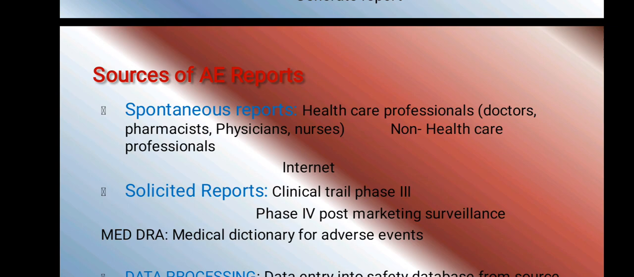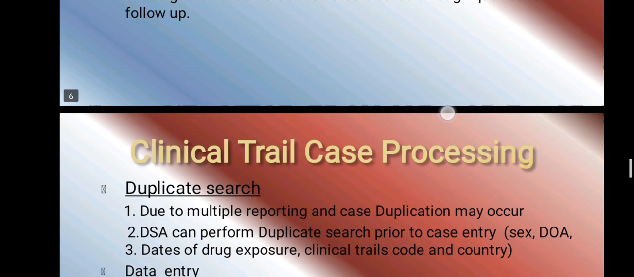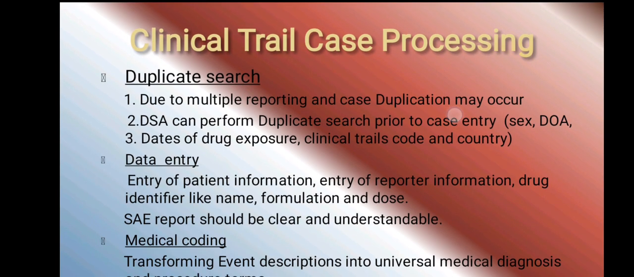Next, sources of where we get the information about adverse events from: through spontaneous reporting, like healthcare professionals, pharmacists, nurses, doctors, physicians, or from the internet, from literature, newspapers; and solicited reports, meaning through clinical trials. So these are the sources where we get the information about adverse events.